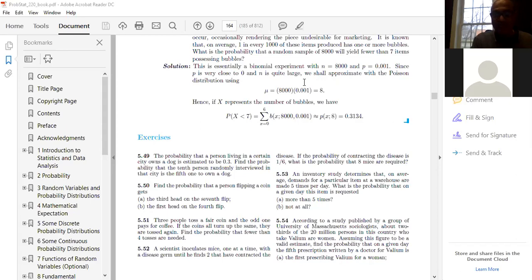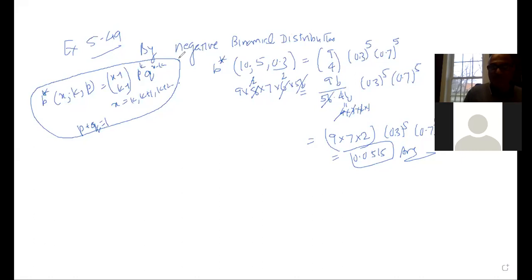So let me go over this example. Just keep this example in mind: we are looking for the third head on the seventh flip and the first head on the fourth flip. Okay, so let me stop sharing this one, and again I'm going to share my whiteboard, and my solution is like this. Let me change the color to make it a little more convenient for you.